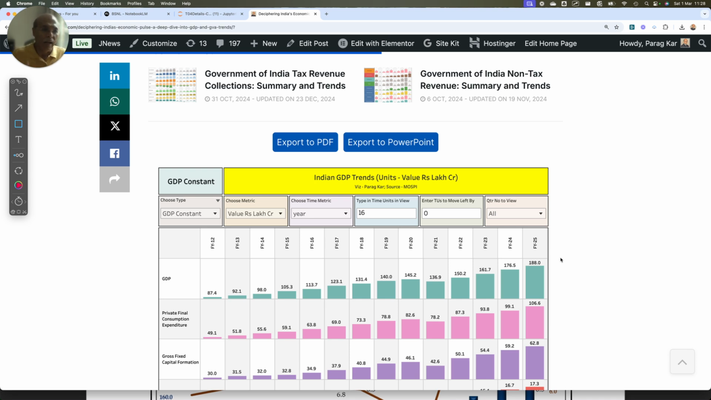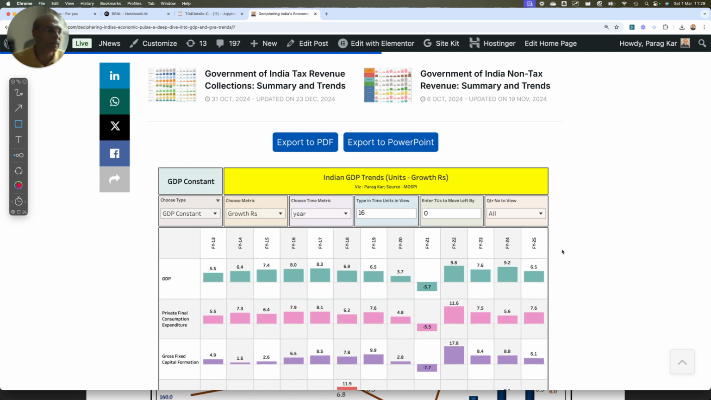And why we grew so fast in FY24 and why our growth number in FY25 is going to be so slow, that is 6.4%. So why is it low when we grew at 9.4%? Let me just show you the growth in rupee terms. So here we are projecting 6.5%, but in FY24 our GDP growth was the highest in 12 years.